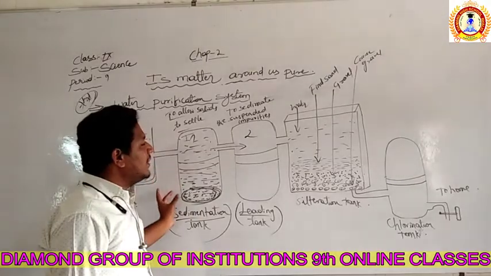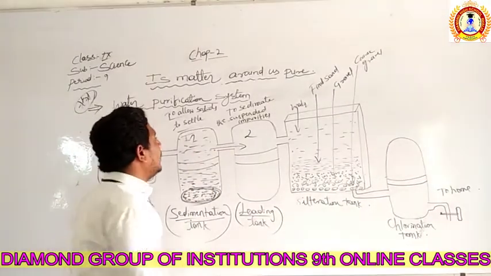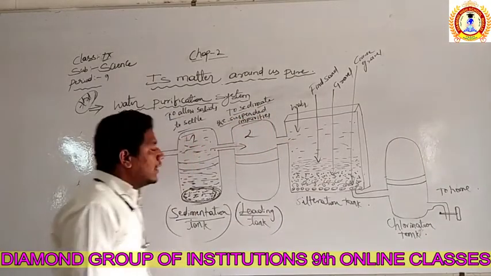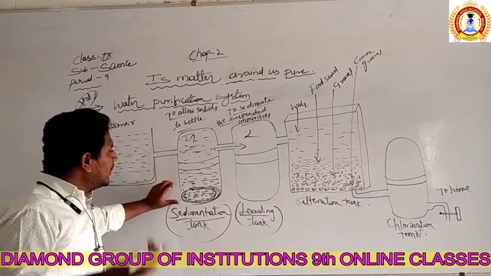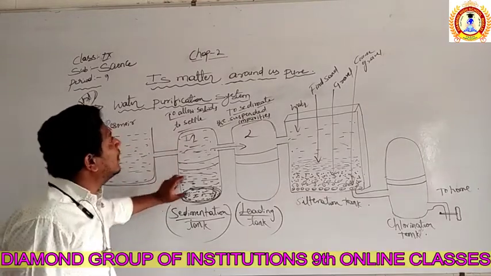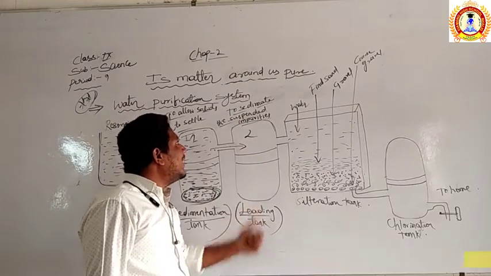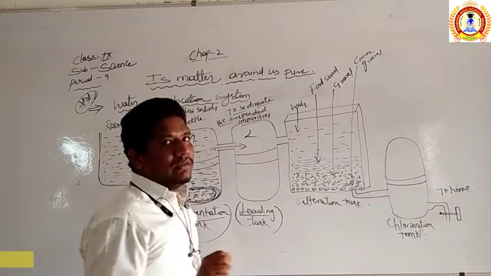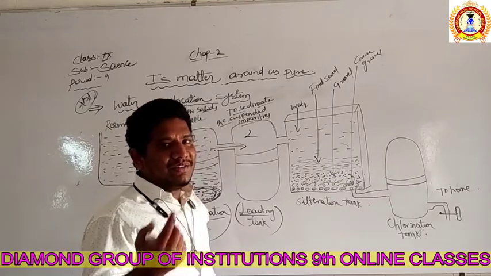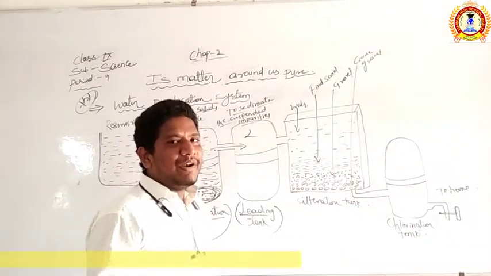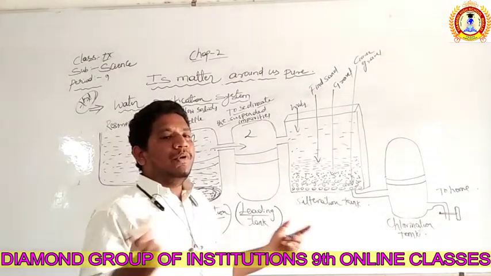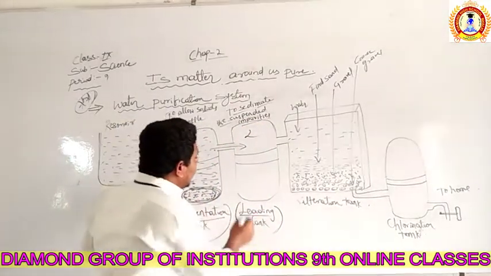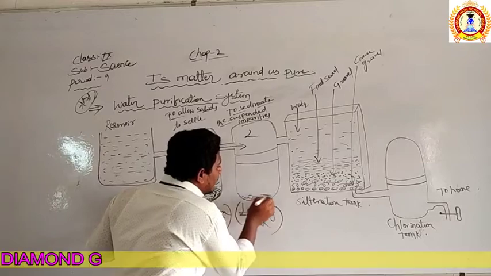The water from the sedimentation tank is taken to the loading tank. What is the function of the loading tank? To sediment the suspended impurities. The sedimentation tank settles down the solids. The loading tank sediments again, it will settle down the suspended impurities. Which are suspended impurities? Dust is a suspended impurity, sand is a suspended impurity. Those all are suspended impurities. They are again made to settle down. Here the solids settle down, and here the suspended impurities settle down.